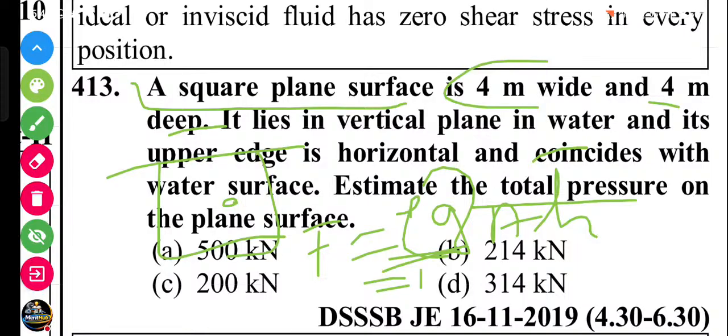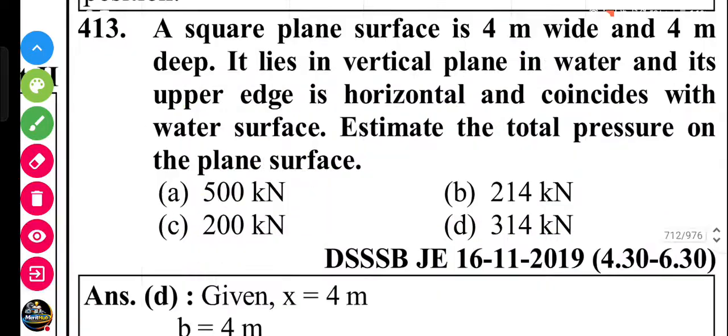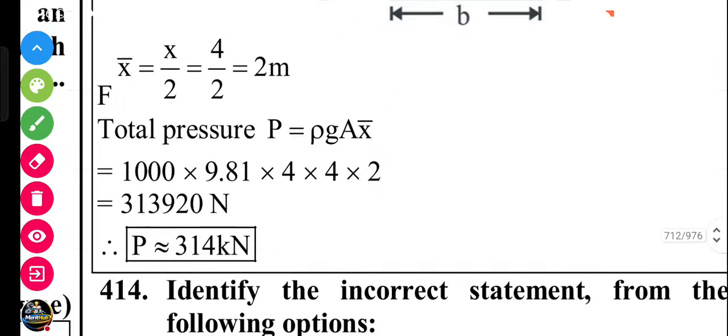So rho g, that is 1000 into 9.81 into area 4 square into h bar, this is 2, half the distance, the center of the square. If you solve, the answer is coming 313,920 Newton. It's approximately 314 kilonewton.